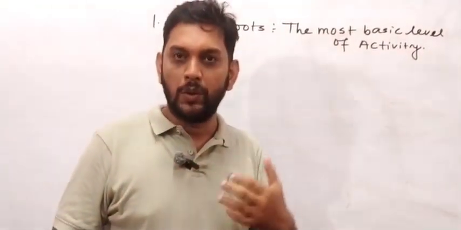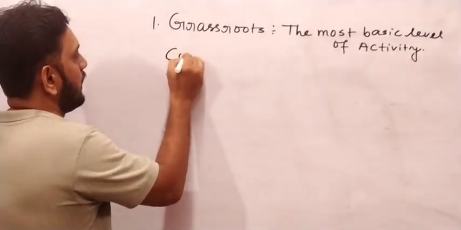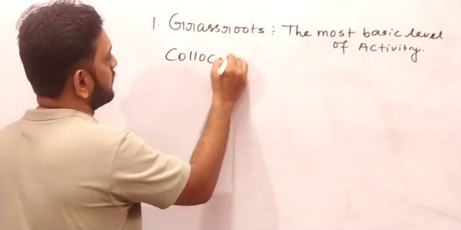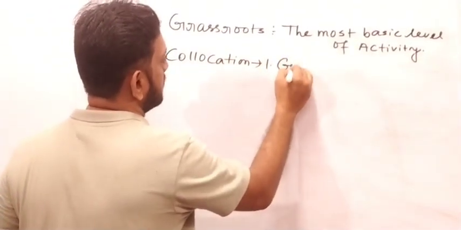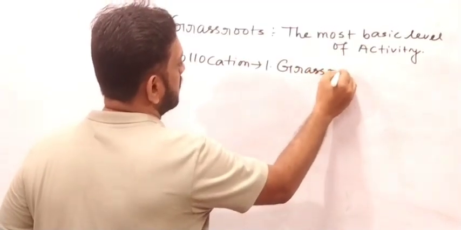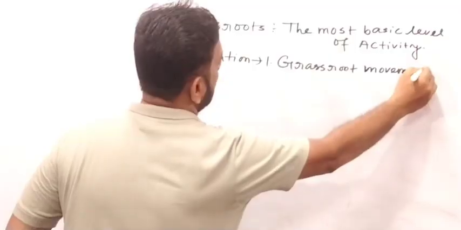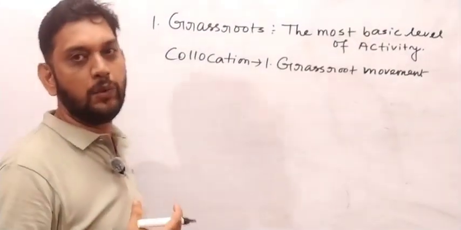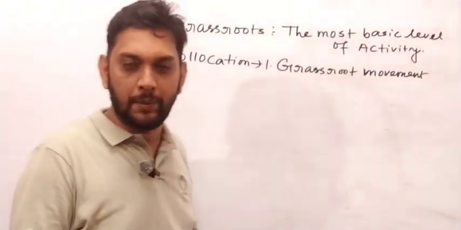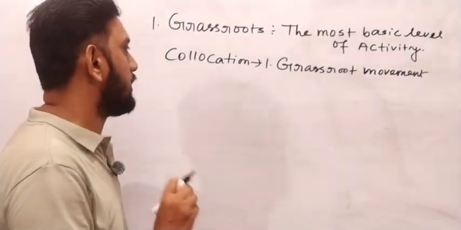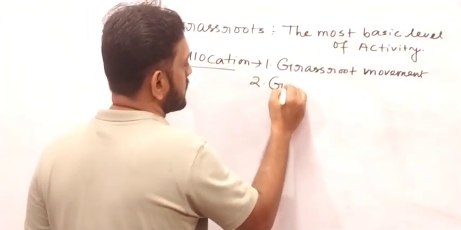Now, how many collocations can we make using this word? Write down the collocations as well. Write down grassroots movement. Later on I will tell you, a lot of examples can be provided. First of all you have to write down all the collocations. Second one, you can write grassroots support.